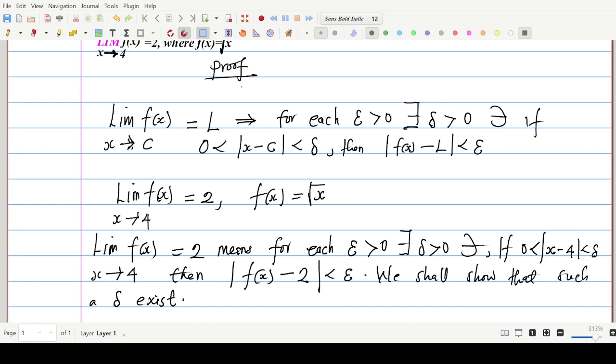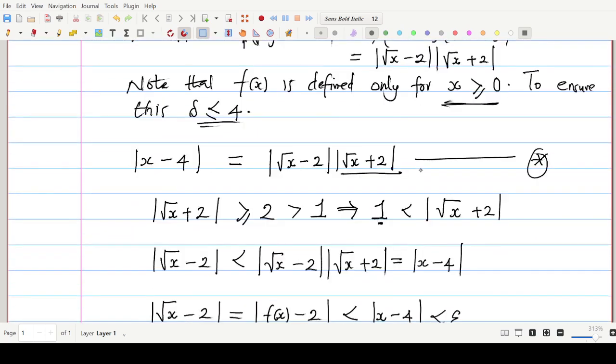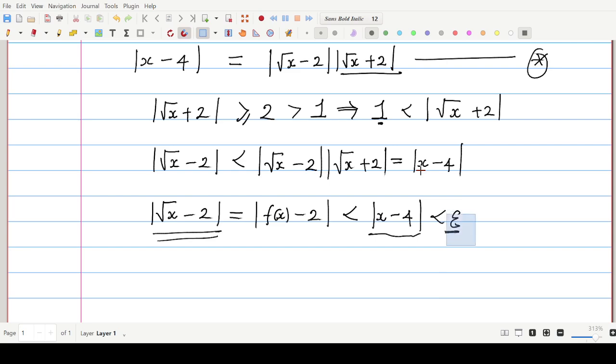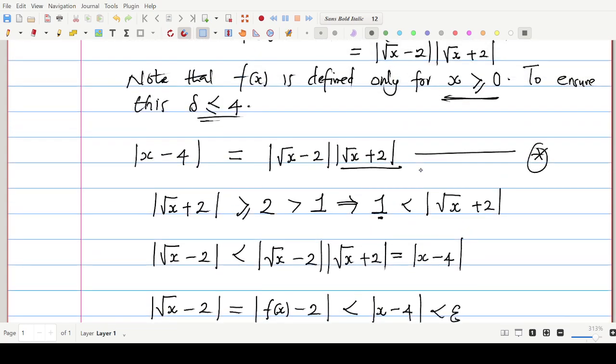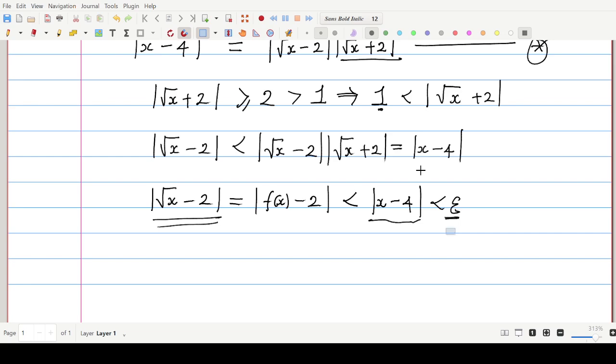All right. So let's go back to the problem. Take note that our epsilon must be arbitrary, and if it is arbitrary, setting delta to the epsilon is therefore dangerous, because there's already a restriction on delta. We cannot take delta equal to epsilon. So what do we do in this case? We shall choose delta in such a way that both conditions are satisfied. What are the conditions? The first condition is that delta should be less than or equal to 4. That is this condition here. Then the second condition is that our epsilon is an arbitrary positive real number. So how do we guarantee these two conditions simultaneously?